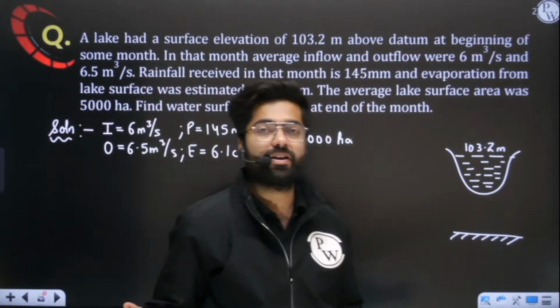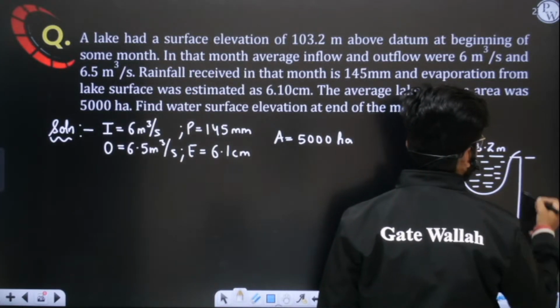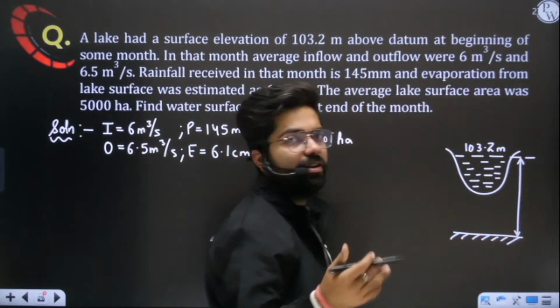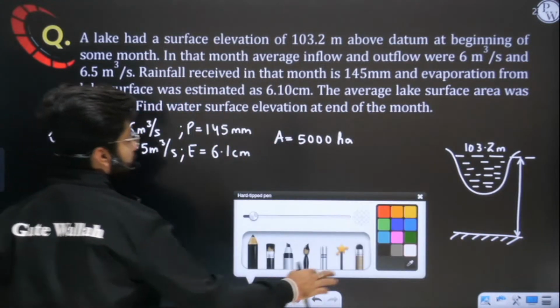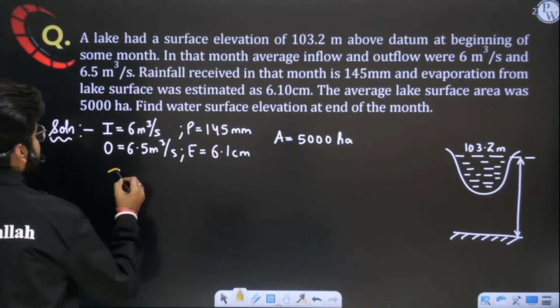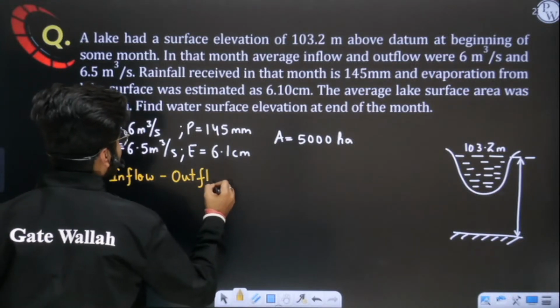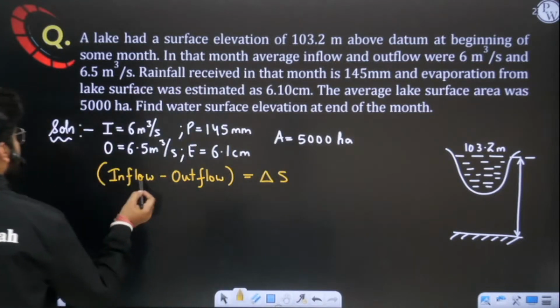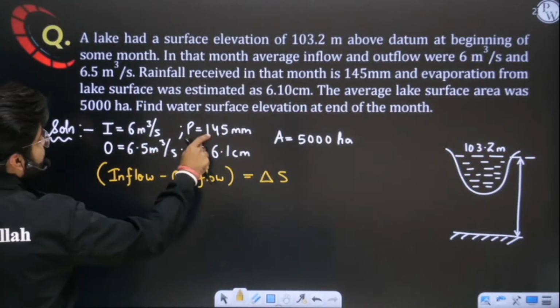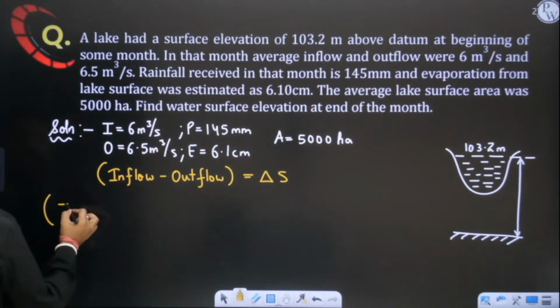So simply you have to evaluate the level after 1 month. In 1 month you can evaluate the number of seconds, and now you will apply the basic water budget equation, inflow minus outflow equal to delta S. But one thing you have to make sure of: inflow is in discharge, so you have to multiply this I with delta T. Delta T means 1 month.